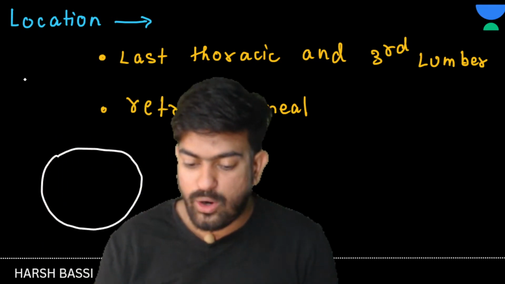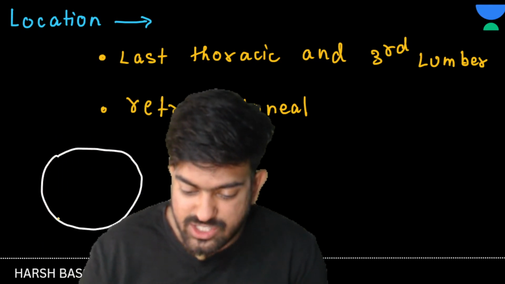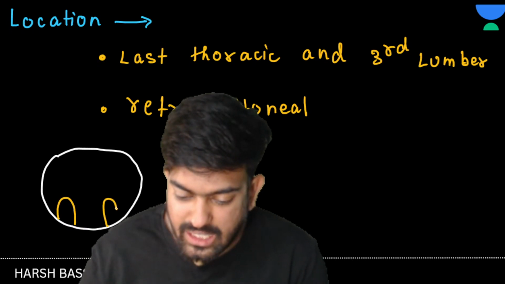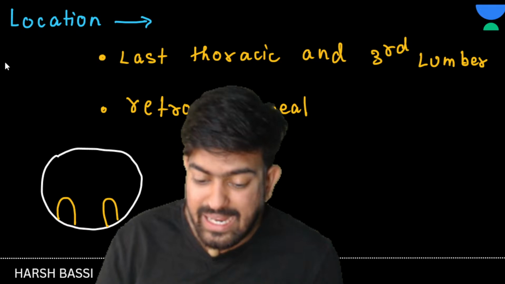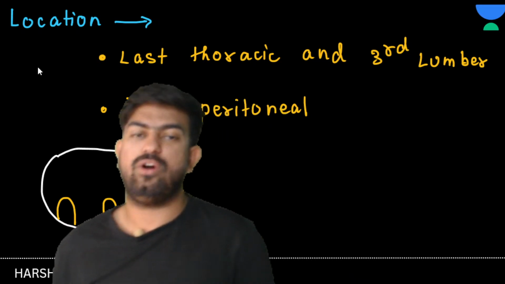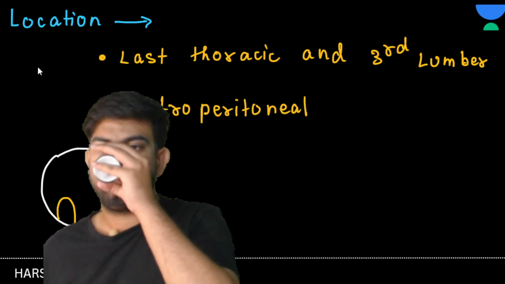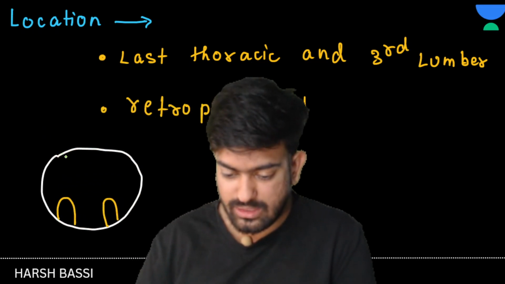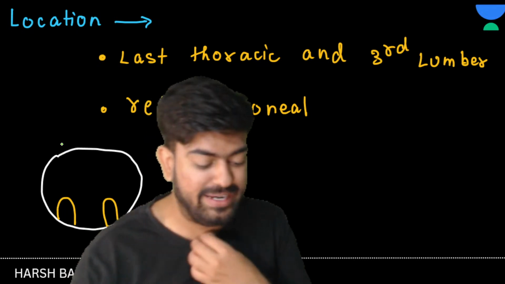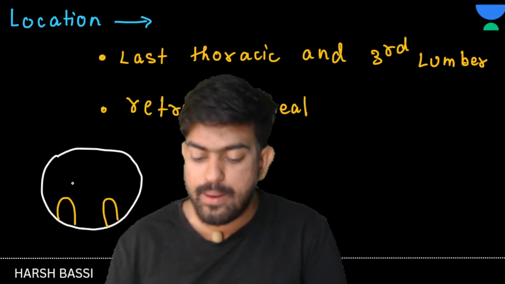Now, suppose your kidney is attached here. And there is a layer which covers all of our organs. And that layer is known as what? Peritoneum. That layer is known as peritoneum.